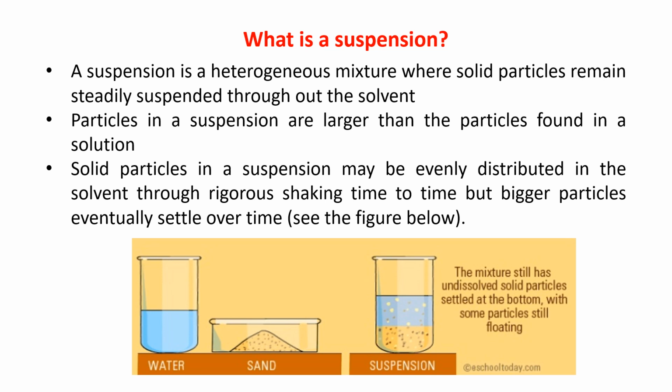Next is, what is suspension? Suspension is a heterogeneous mixture. You have read this, then again, a suspension is a heterogeneous mixture where solid particles remain steadily suspended throughout the solvent. Particles in a suspension are larger than the particles found in a solution. And that is why it is not fully dissolving. It remains steadily suspended.